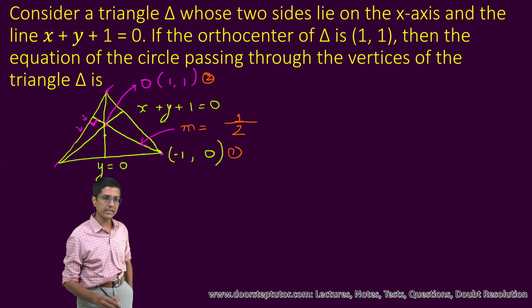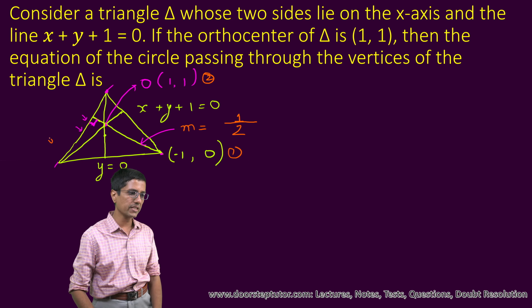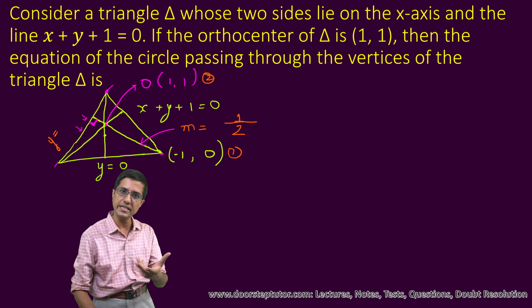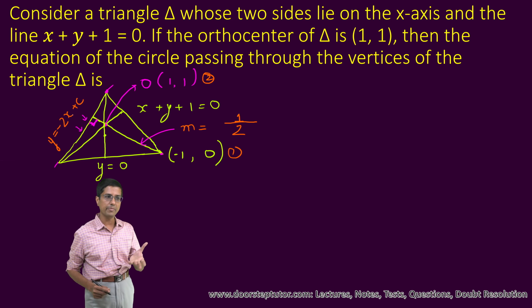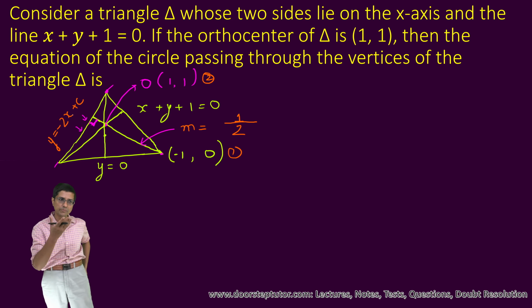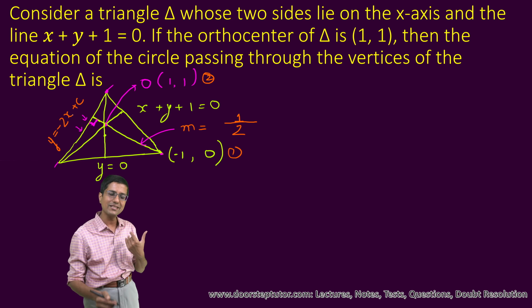Now what about the slope of this line? Using y equals mx plus c as the equation, the slope will be the negative of the reciprocal, which means it will be y equals minus 2x plus c. Provided you have done enough practice, these things should come naturally. Now the problem will actually start solving itself.